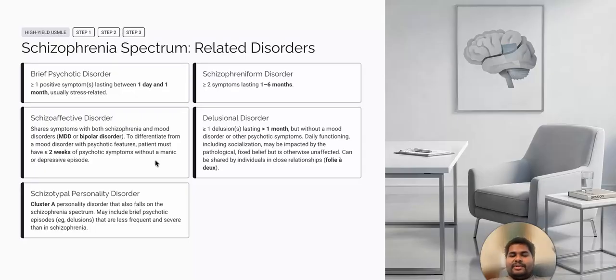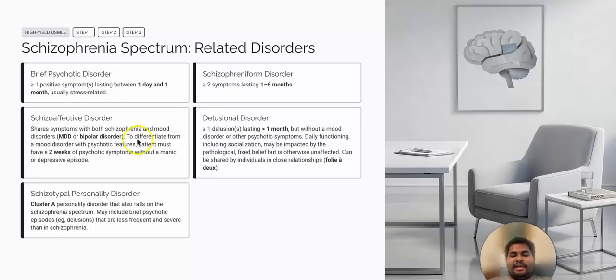But to say the person has schizoaffective disorder, the person must have psychotic features as well as the mood disorder, let's say depression and psychotic symptoms, but at some point over time he must have only the psychotic features with no mood disorder for at least 2 weeks. Then we say it is schizoaffective disorder.